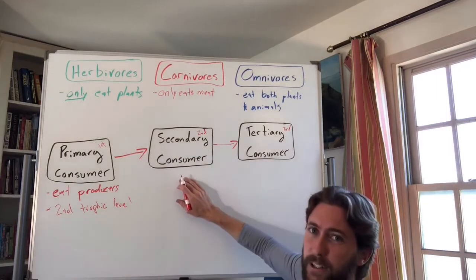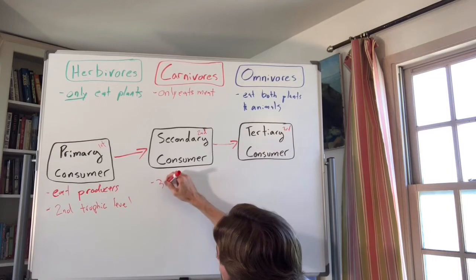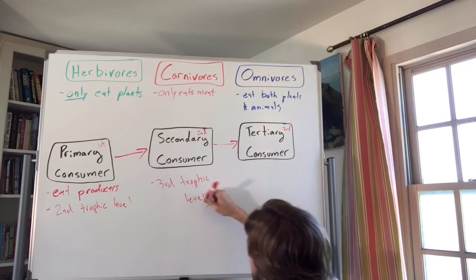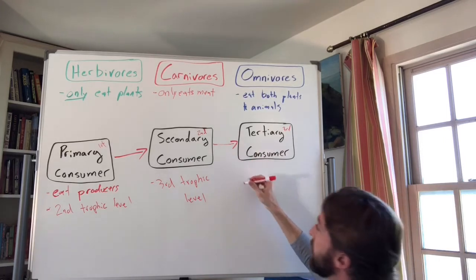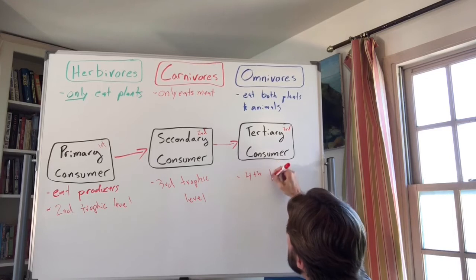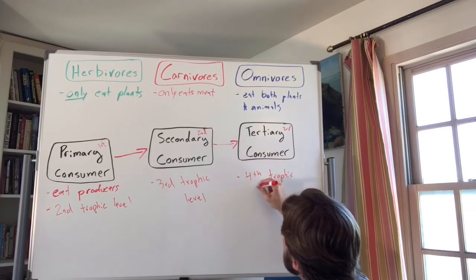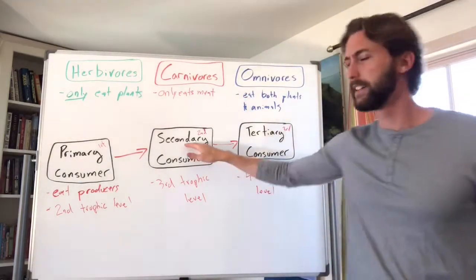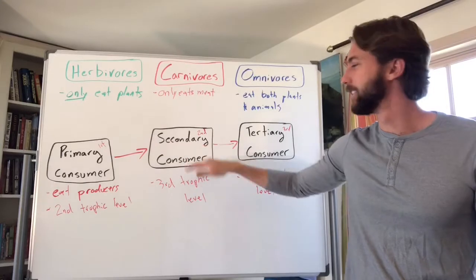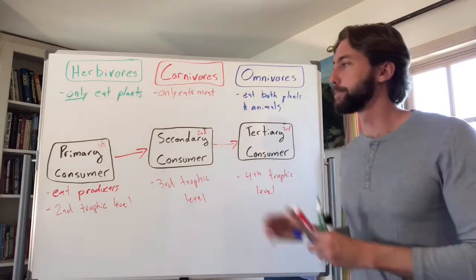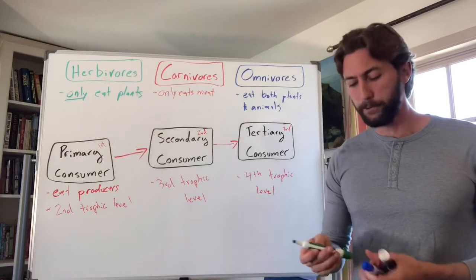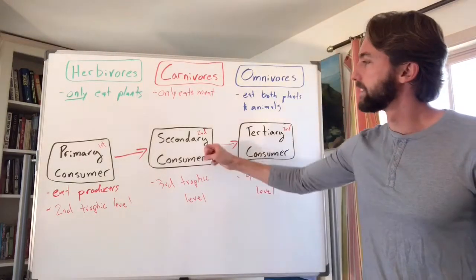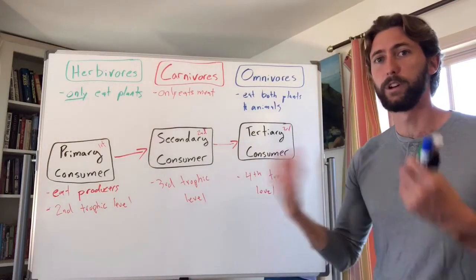So secondary consumers aren't the second trophic level, they are the third energy or trophic level. Right? And tertiary consumers, third to eat something, but fourth trophic level. Right? A lot of students kind of get confused here. Because you're like, secondary, second, that must mean second trophic level. No, they're actually third trophic level, right? And it's kind of hard to explain. So what I'm going to do is draw a simple food web and a food chain and show you guys what the trophic levels look like and where the secondary and primary consumers would fall in one of these food webs or food chains.